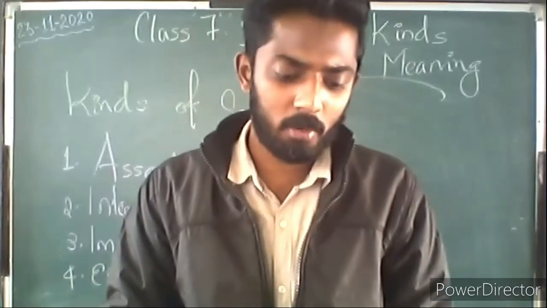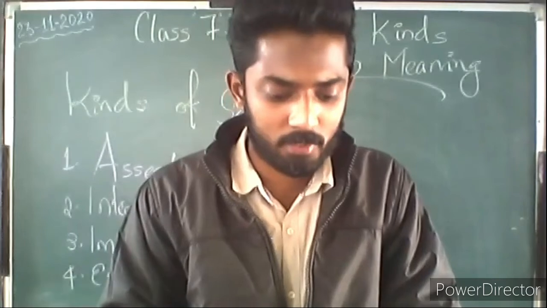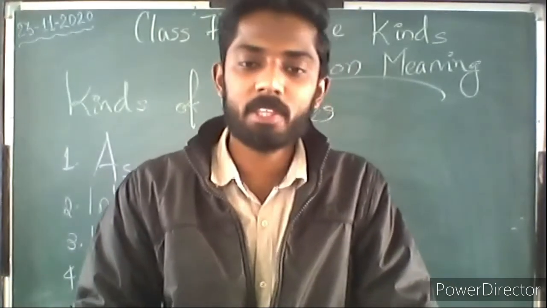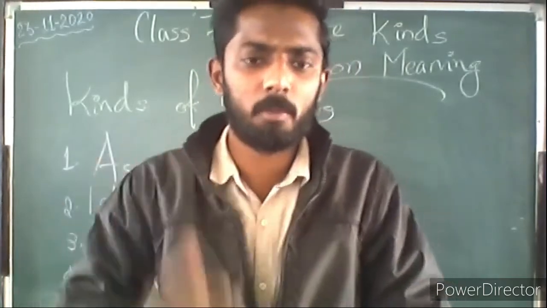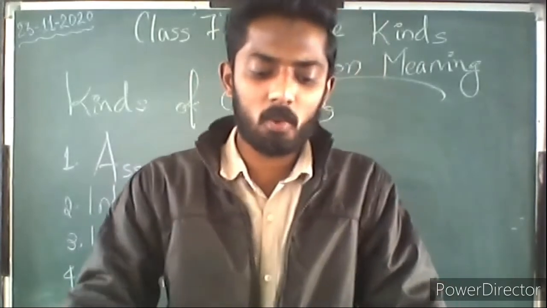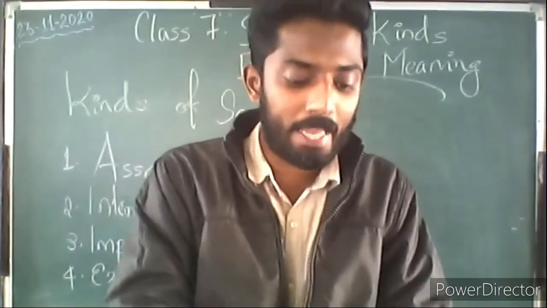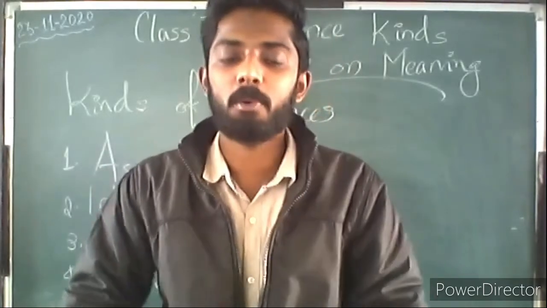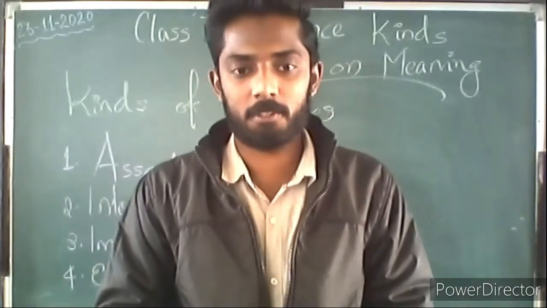That is, we cannot go for the outing without his permission. That is a negative sentence. The words cannot and without are used in the sentence. And how do we change it into a positive sentence or an affirmative sentence? That is, we can go for the outing only with his permission. That is, cannot is changed into can, and the sentence becomes we can go for the outing only with his permission. So there, a positive form of the word came and it became a positive sentence.